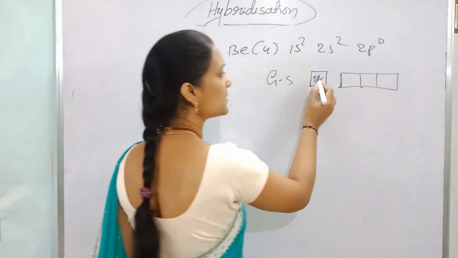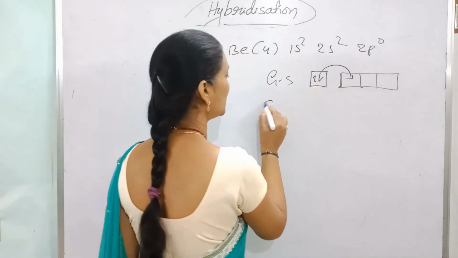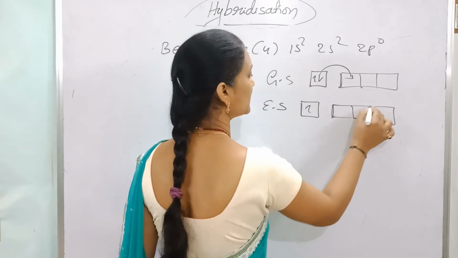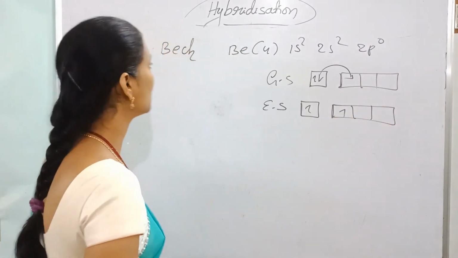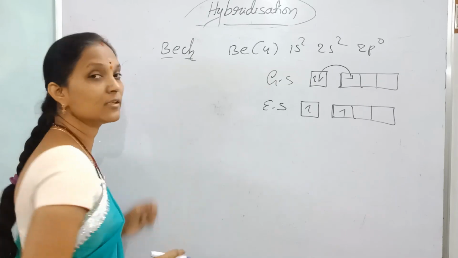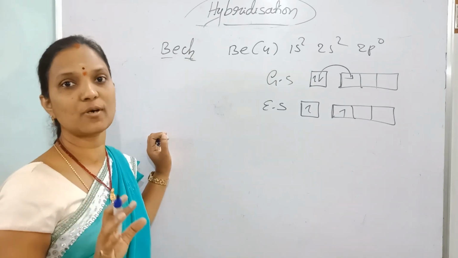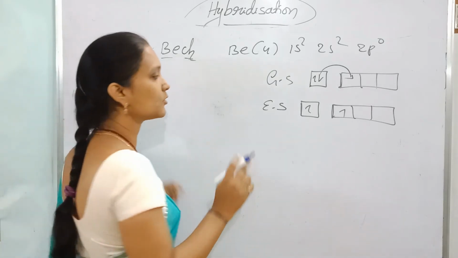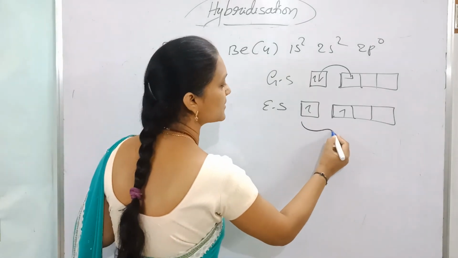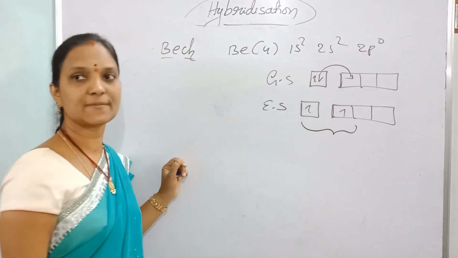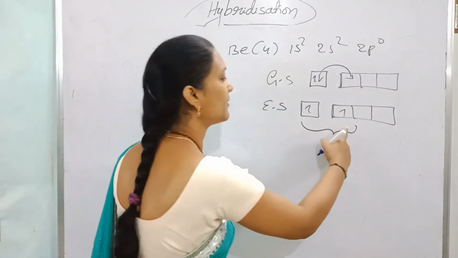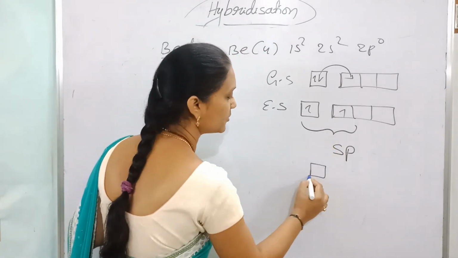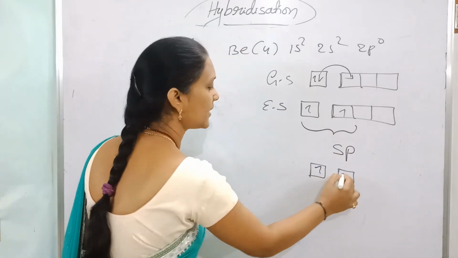So here, a little energy is given for excitation. Now it is in the excited state, an electron jumps, and there are 2 unpaired electrons. Beryllium bonds with 2 chlorines, and chlorine, a halogen, forms a single sigma bond. So we want 2 single bonds, which means 2 hybrid orbitals. That's why the hybridization is sp, one s orbital and one p orbital. So 2 hybrid orbitals will form, with unpaired electrons.